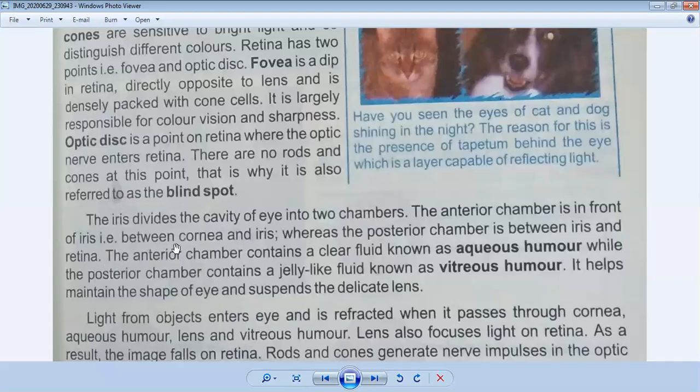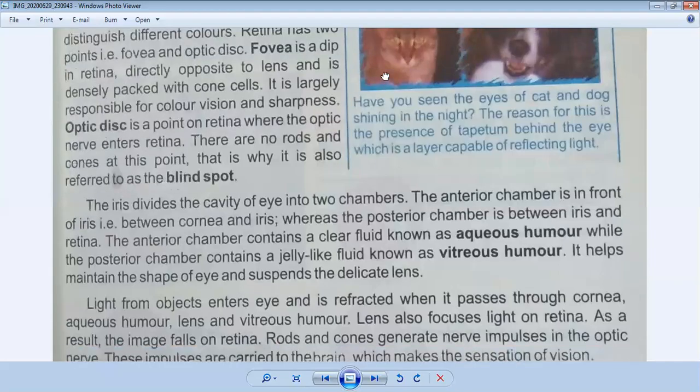The anterior chamber contains a clear fluid known as aqueous humor, while the posterior chamber contains a jelly-like fluid known as vitreous humor. It helps maintain the shape of the eye and suspends the delicate lens. So their role is very important: they maintain the shape of the eye and suspend the delicate lens, which works inside the eye, and they coordinate it.